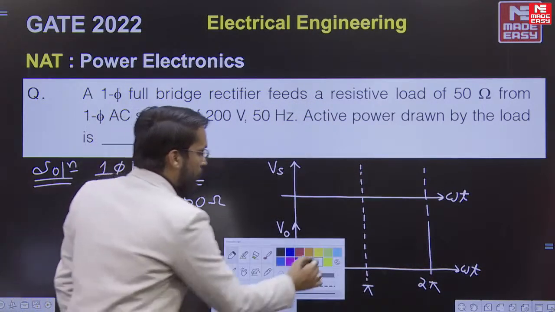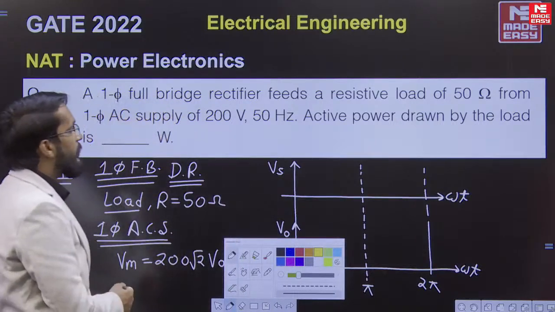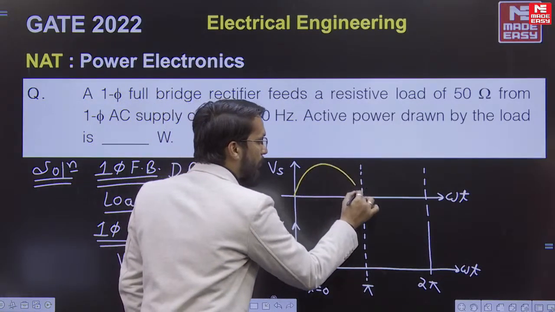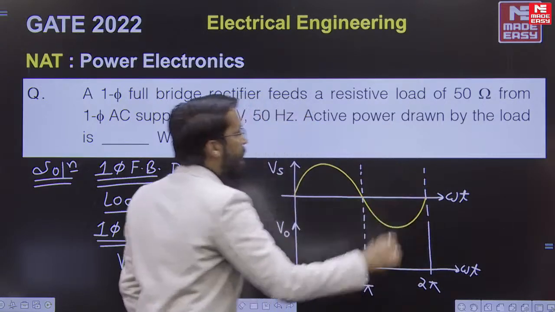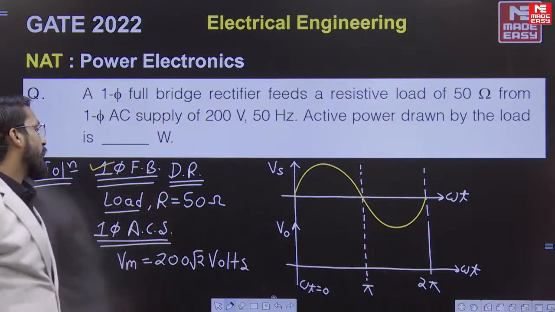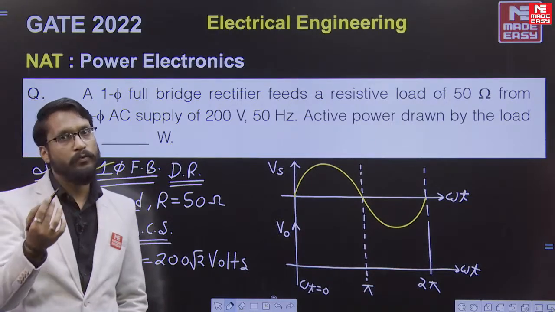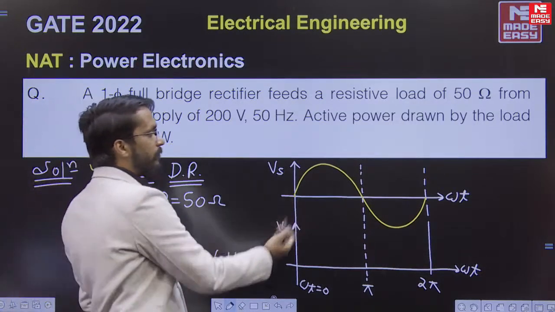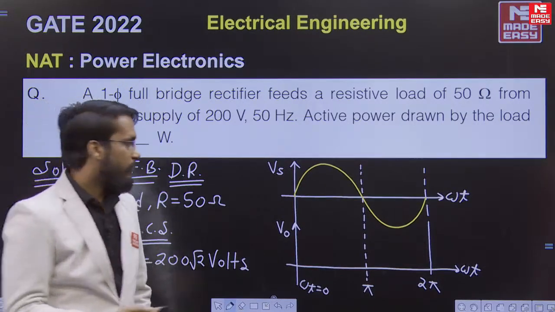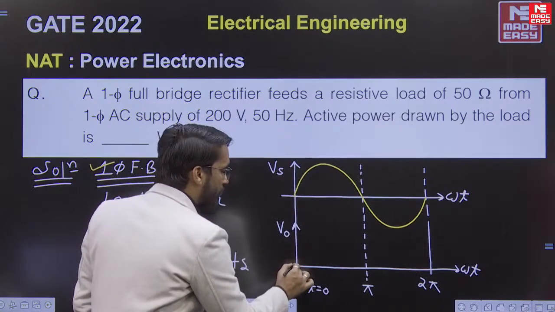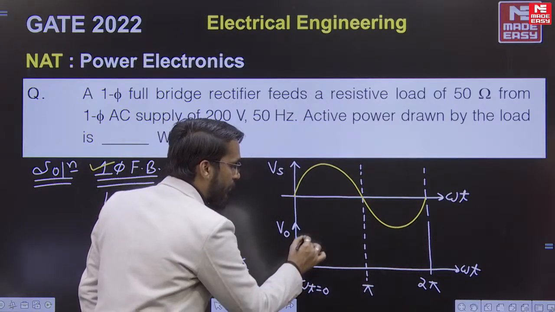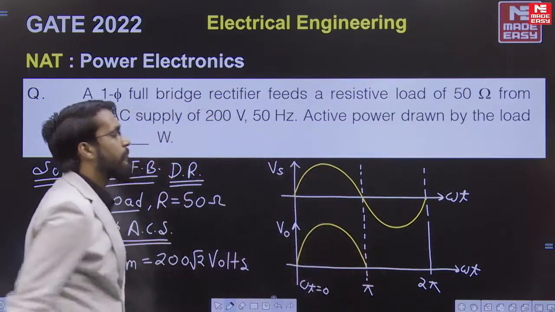As Vs is single phase AC, Vm sin omega t, there will be a positive half of Vs and a negative half of Vs. We all know very well, under the positive half of Vs in this diode bridge rectifier, D1 D2 will turn on. During the positive half of Vs, D3 D4 remain off. So what will be V0, the voltage across the load? As it is plus Vs, we can represent it like this.